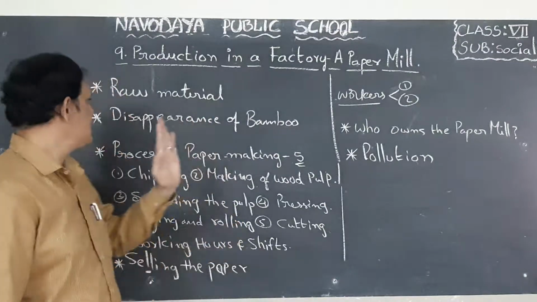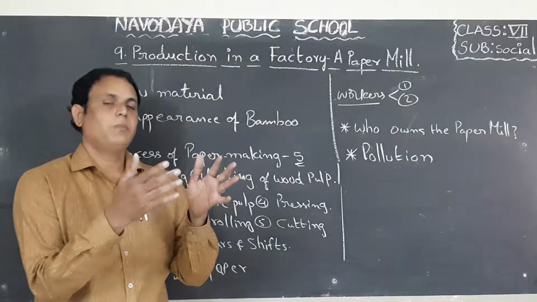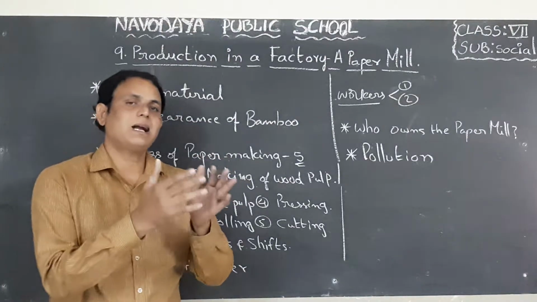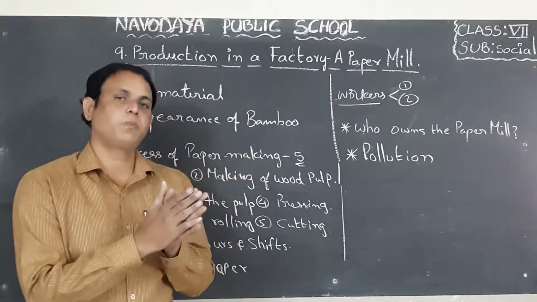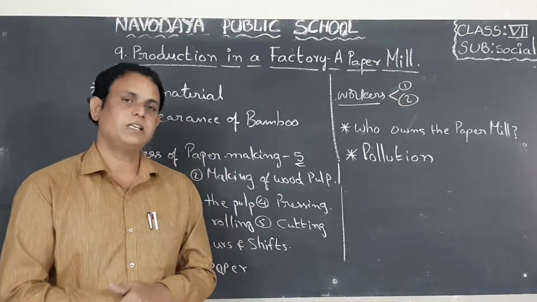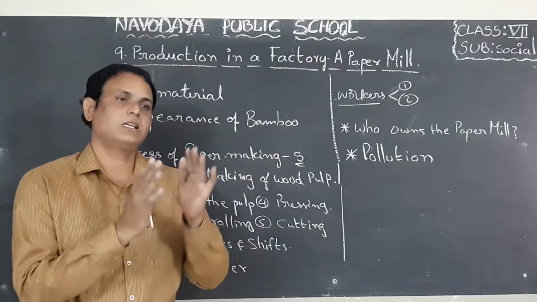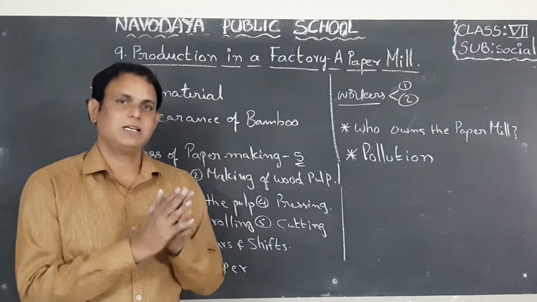Okay, children. Next one, disappearance of bamboo. For many years the contractors encouraged the tribal people to cut the bamboo trees in the forest area. That is why the tribal people cut the bamboo trees in the forest area.